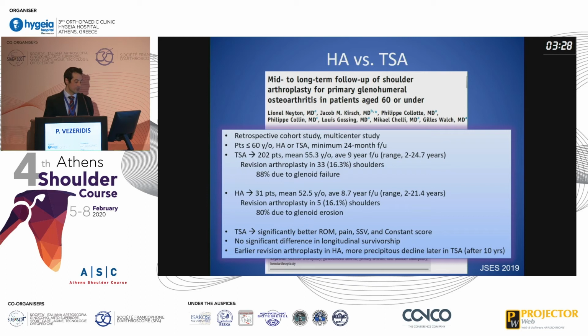There was no significant difference in longitudinal survivorship, and they also found that earlier revision of the arthroplasty was performed in the hemiarthroplasty group, and there's a more precipitous decline in later total shoulder arthroplasty after 10 years. It dropped pretty significantly.